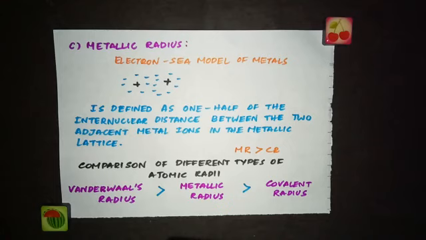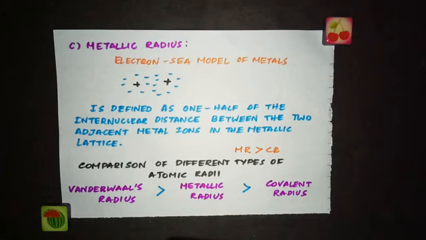Just like for covalently bonded atoms, if you take 1/2 of the internuclear distance between two adjacent metal ions, we get the metallic radius, and these internuclear distances can be determined by X-ray studies.